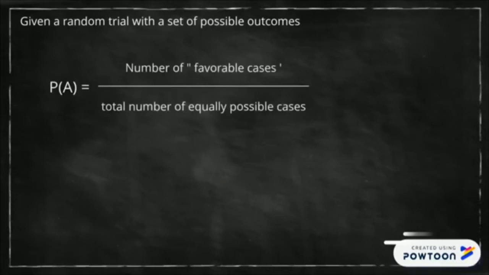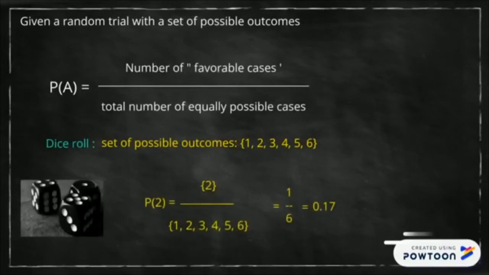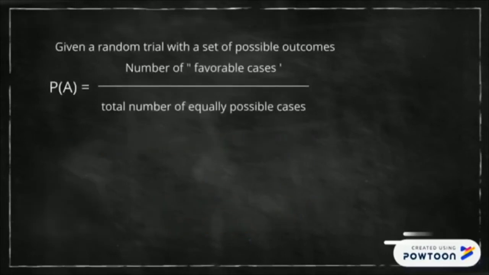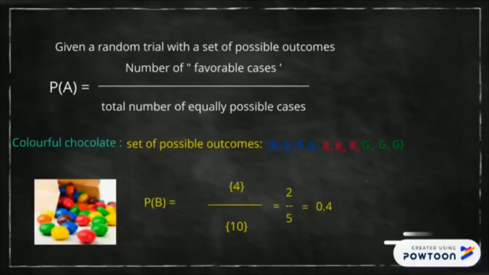A second random trial with a set of possible outcomes: dice roll, set of possible outcomes 1, 2, 3, 4, 5 and 6. Last random trial with a set of possible outcomes: colorful chocolate, set of possible outcomes, blue, red and green.